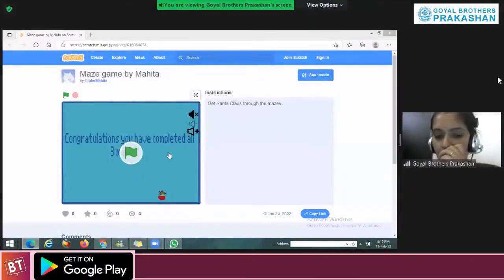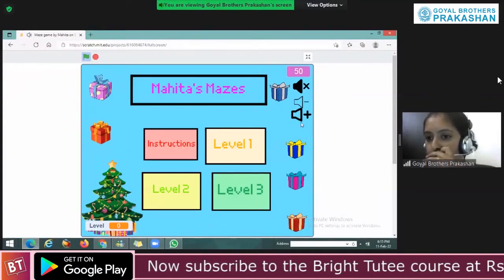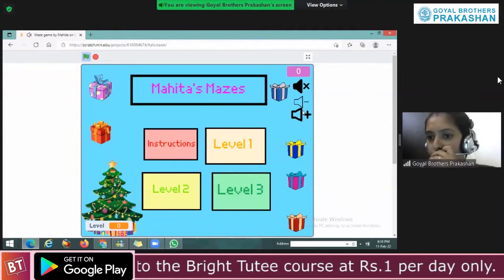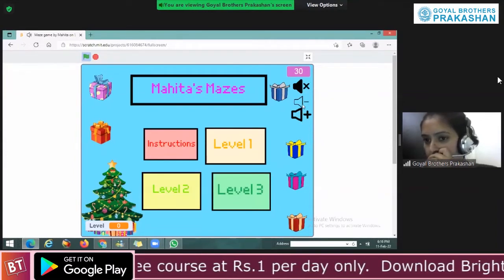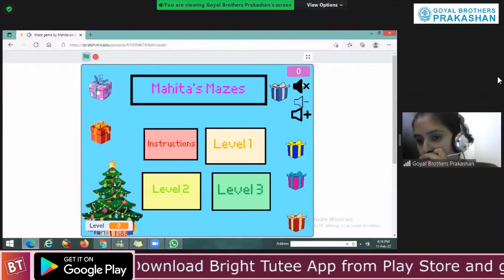So you can see this game, correct? So the whole game you can play. If you want to mute it, you can mute it. If you want to increase the sound, you can increase the sound. If you want to decrease the sound, you can decrease the sound. You want to mute it again, mute it.